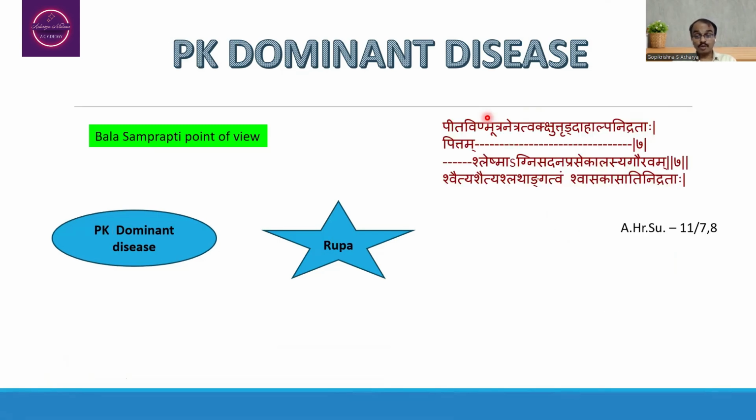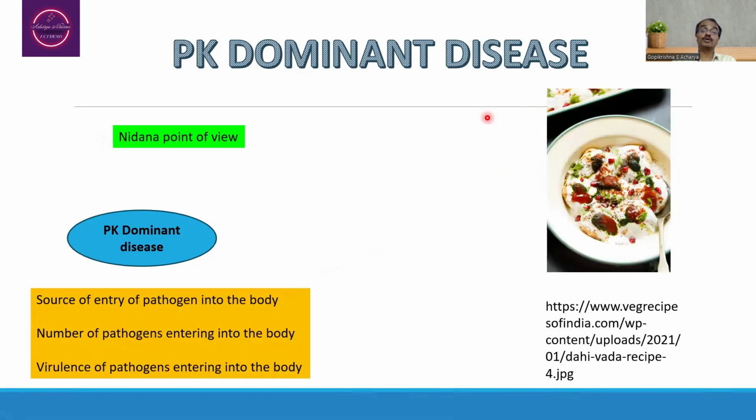From the Bala Samprapti point of view, we have to inquire Pitta Vinmutra Netratva Kshutrudalpa Nidrataha Pittam. We have to inquire all these lakshana related to Pitta dosha increase. Whereas for Kapha dosha increase, Shleshmagne Sadana Prase Kalasya Gaurubam, Shvaitya Shaitya Shatangatvam Shwasa Kasati Nidrata. We have to inquire each and every lakshana which may indicate the abnormal increase of Pitta and Kapha dosha in the body. By seeing these lakshana in the patient, we are going to predict the possible affliction of Pitta and Kapha dosha increase.